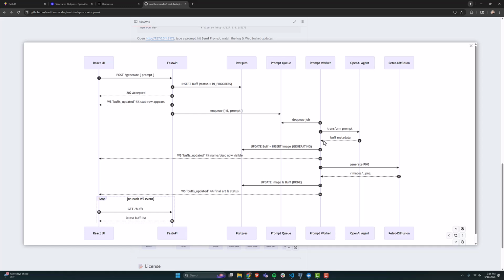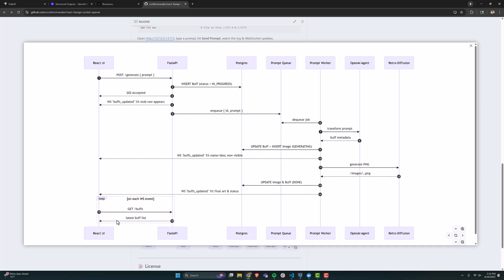We get that metadata back, and we get that interstitial broadcast. First things first, we put that into the database so that when the front end goes to pick it up, it's there. Once that comes back, we broadcast to the front end saying, hey, buffs have been updated. That's why we get the title before the image comes in. It gets the updated buff list in a different status, pulls it back down, and re-renders.